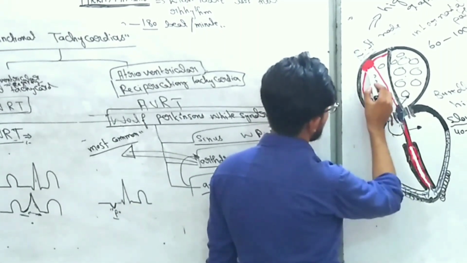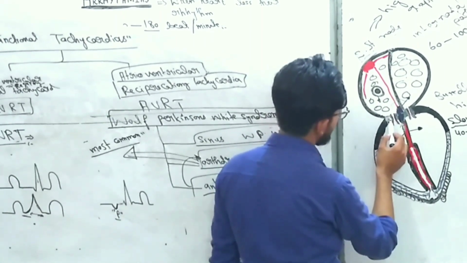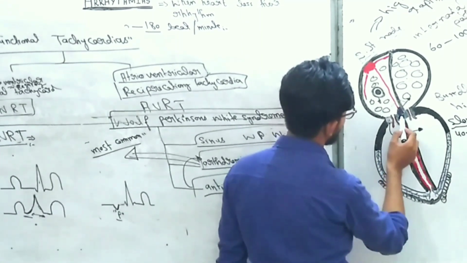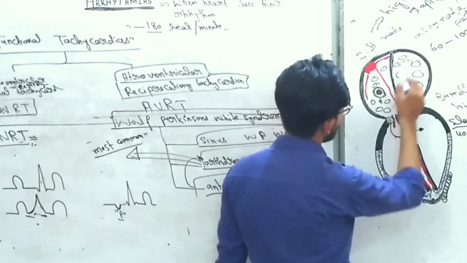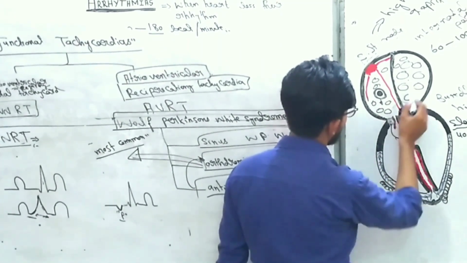Again, the signal from the SA node passes into the accessory pathway, and this accessory pathway discharges the ventricles, and also goes through the AV node towards the atrium, and discharges the atrium in a retrograde manner.